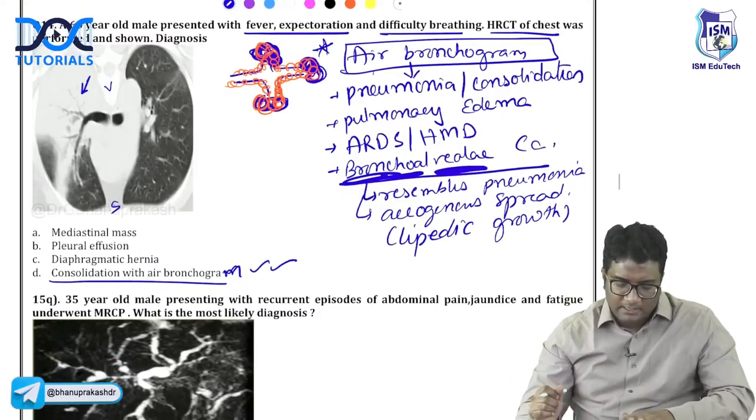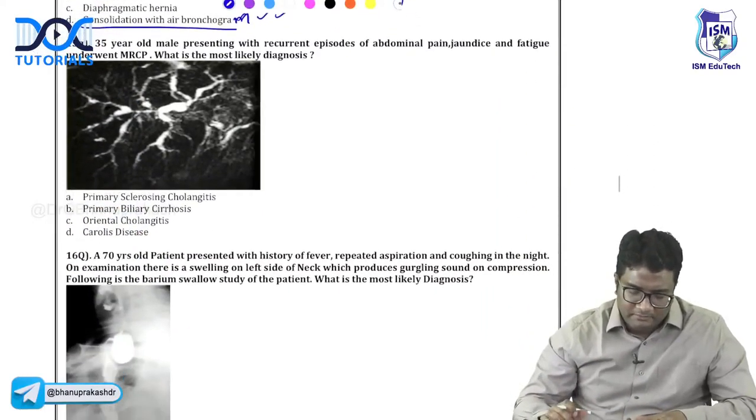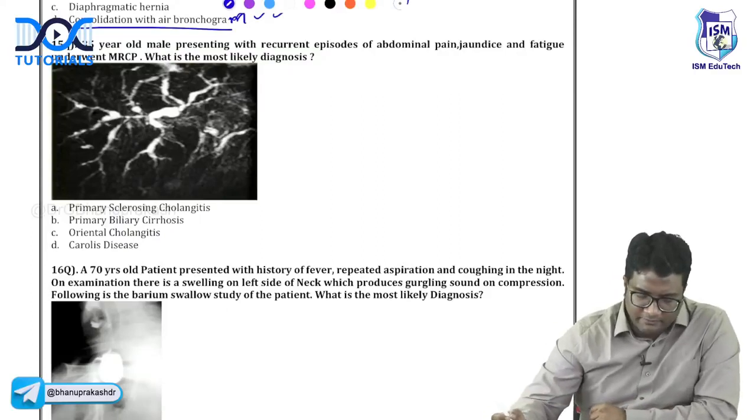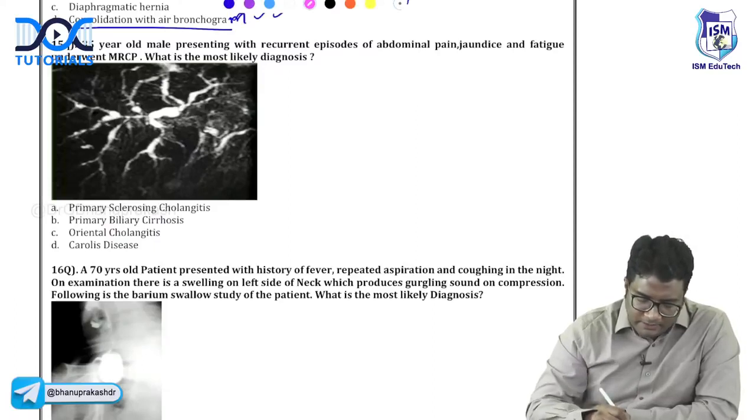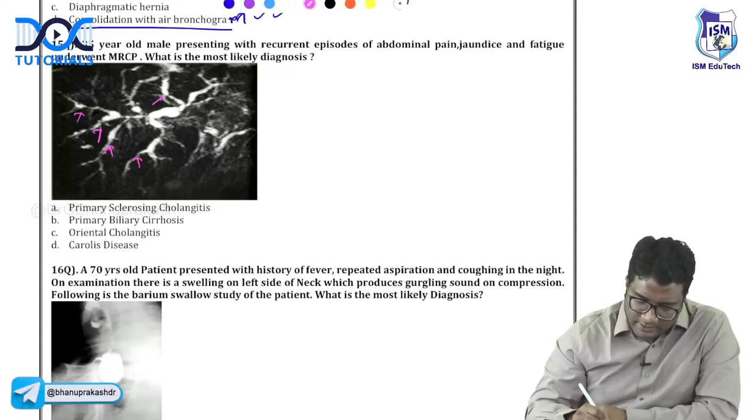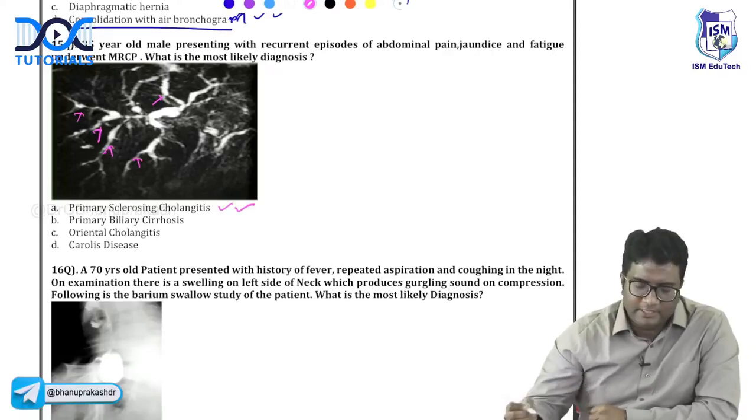Next. Let us answer this 15th one. A 35-year-old male presents with recurrent episodes of abdominal pain, jaundice, fatigue, and underwent an MRCP. What is the likely diagnosis? What do you see here? So you see repeated strictures and dilatations. These repeated strictures and dilatations, this is what is called primary sclerosing cholangitis.